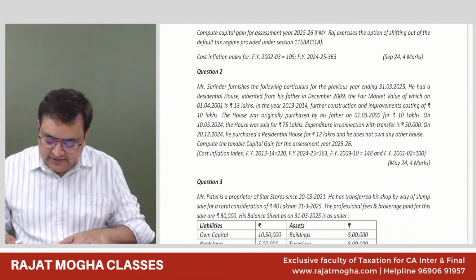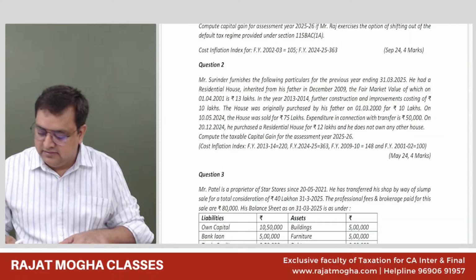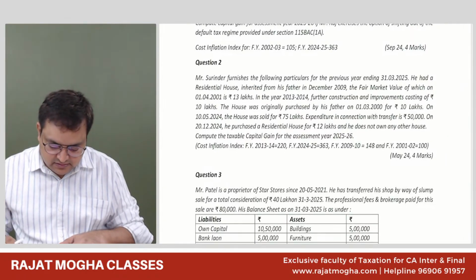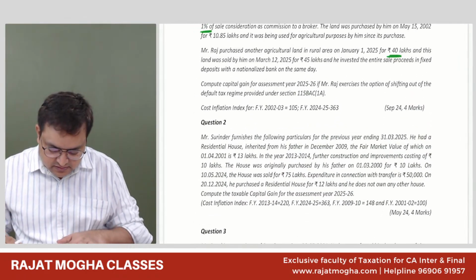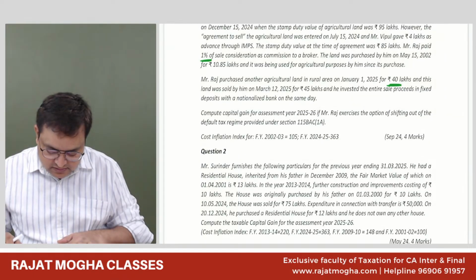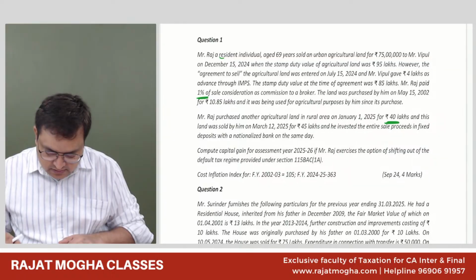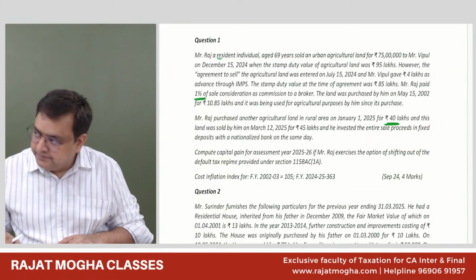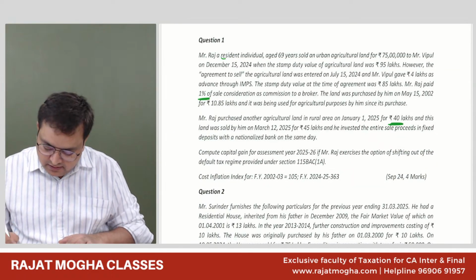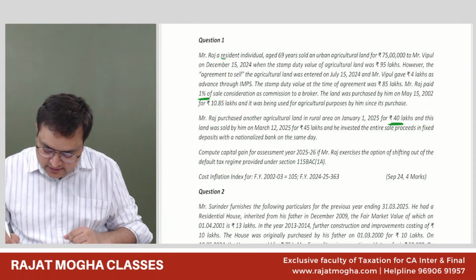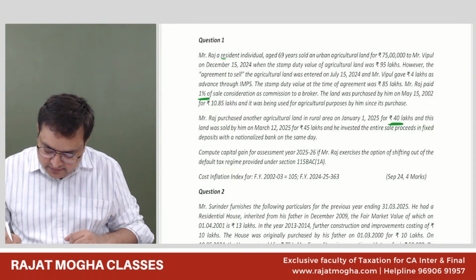In question one, the assessee is also going to the assessing officer for stamp duty, and the AO says it is only 80 lakh stamp duty. Bala, you are saying that we have taken 85 lakh, right? Yes, sir.